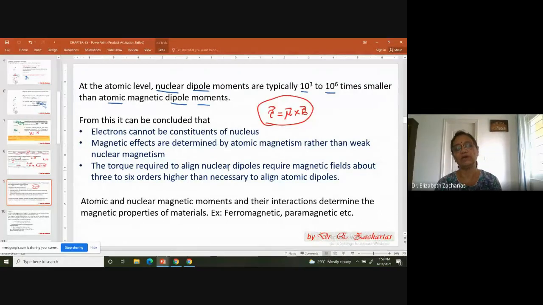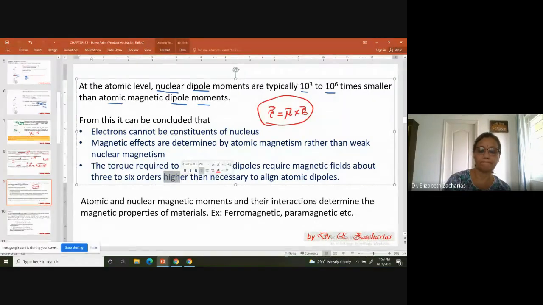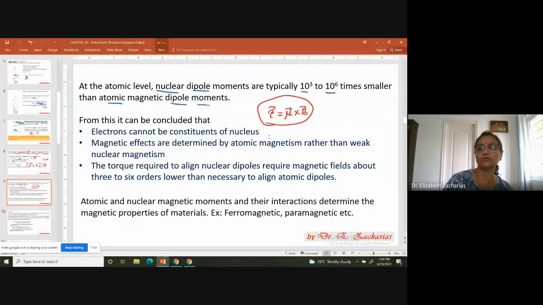So you can see the third point. It says that the torque required to align nuclear dipoles requires magnetic fields about 10 to the power lower than necessary to align atomic dipoles. Okay, just check this one, sir. The same magnetic field you're having. So you're having mu smaller, therefore it requires a smaller magnetic field.